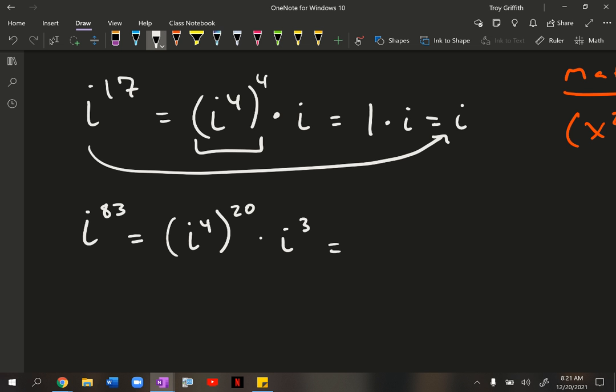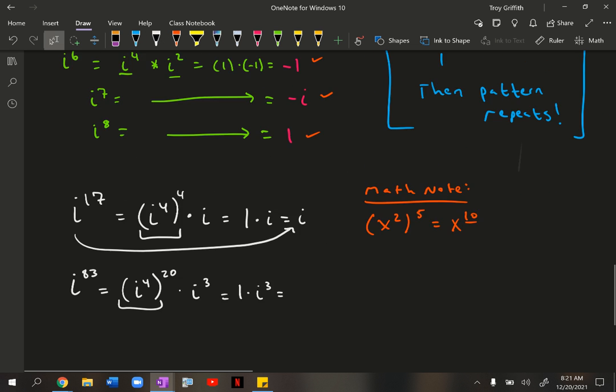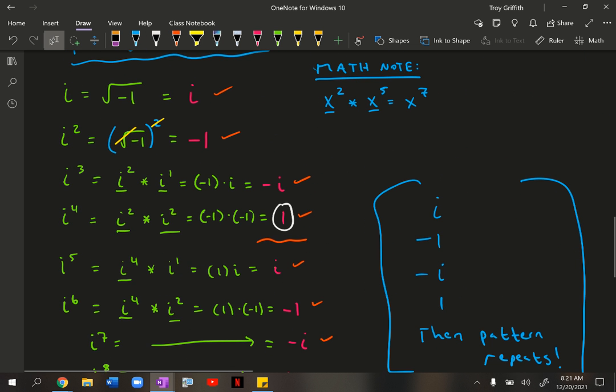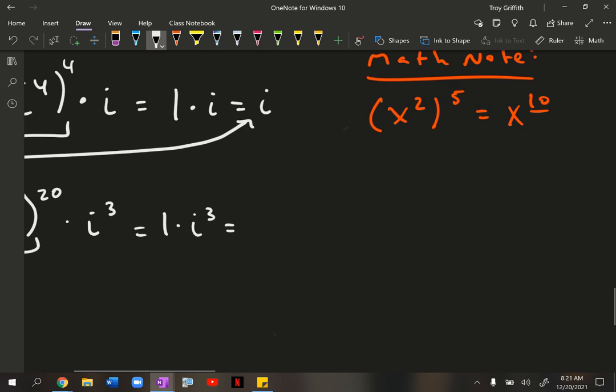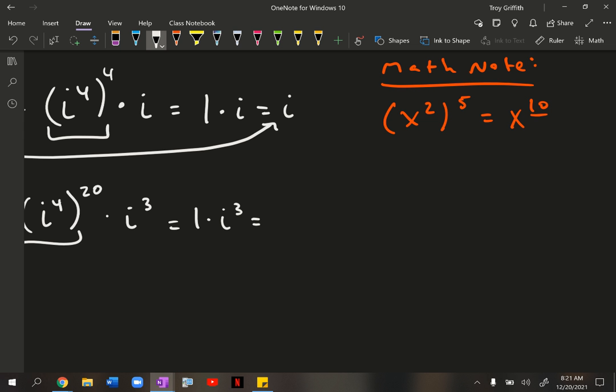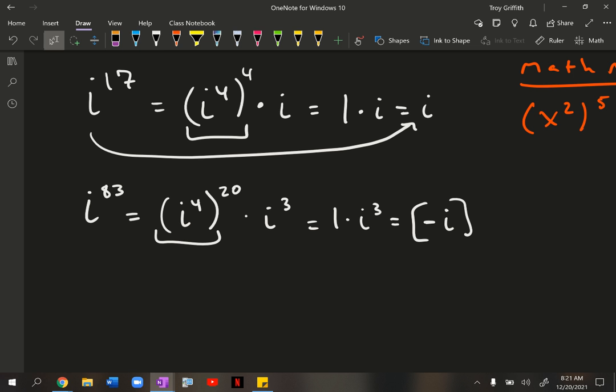Okay, well, as long as I know, hey, this part right here is 1, this is 1 times i cubed, and if you know the pattern, or if you need to go back and look at the pattern, i cubed is equal to -i. Okay, so this becomes 1 times -i, and 1 times -i is just going to be -i. Okay, so i to the 83rd is equal to i to the 17th is equal to positive i.